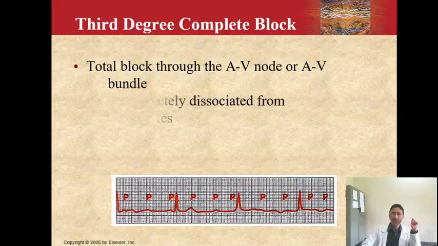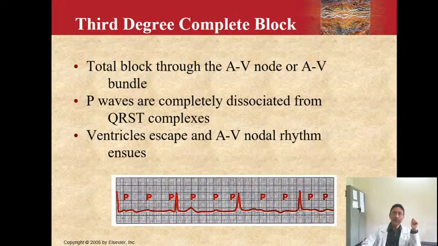Third degree heart block is totally a dissociation between the atria and the ventricles. There is no hierarchy being followed where P should be followed by a QRS complex. In other words, to simply mean that the P waves, the atria, are beating independently of the QRS. The atrial contractions, atrial systole and atrial diastole, are separated from the QRS, from the ventricular systole and diastole.